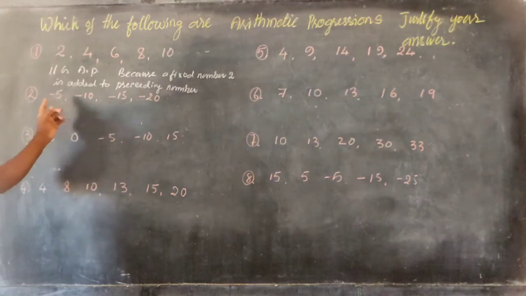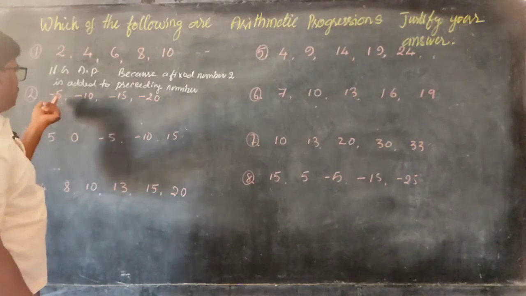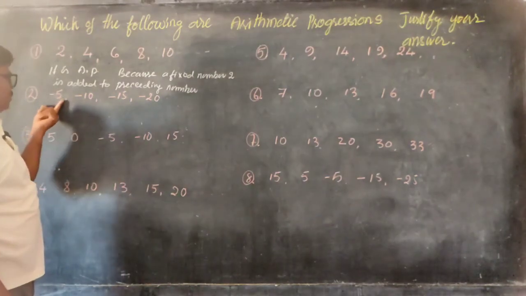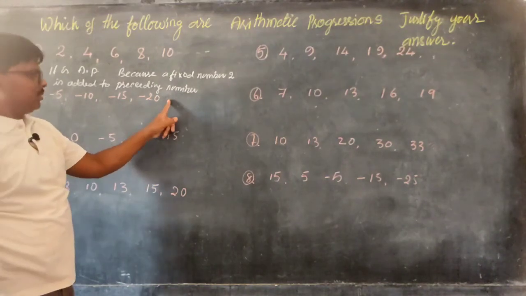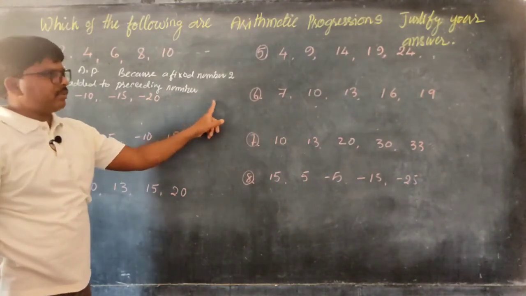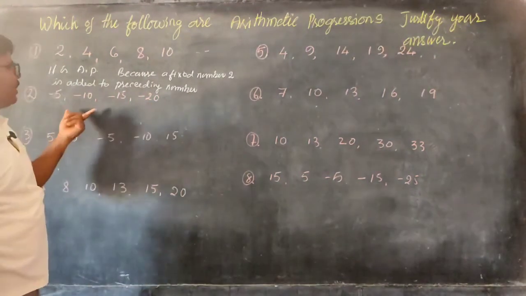Similarly, see this: minus 5, minus 10, minus 15, minus 20. After minus 20, how much? Minus 25, minus 30, minus 35, minus 40, minus 45, like that. So we can expect the next number here. How can we expect it?